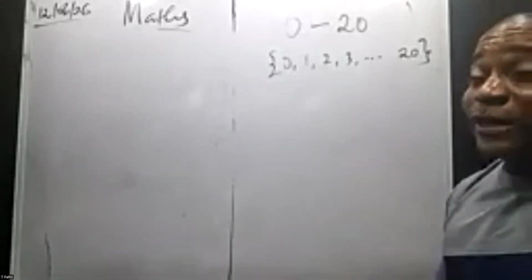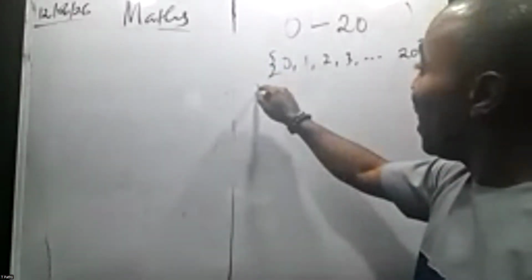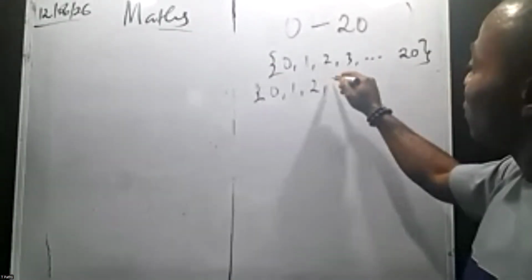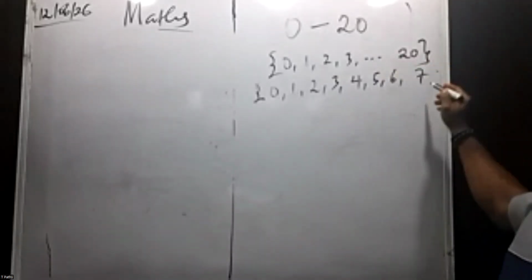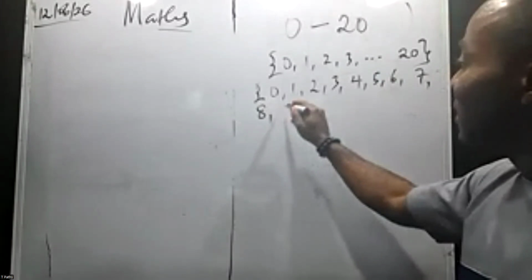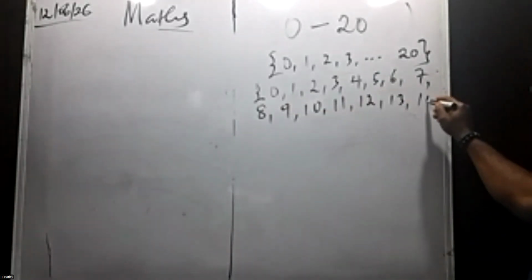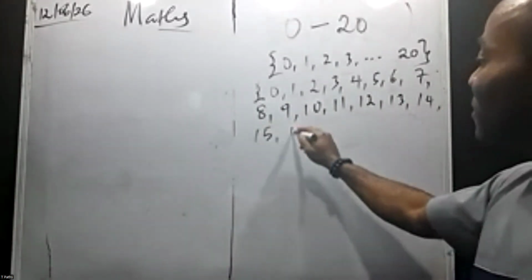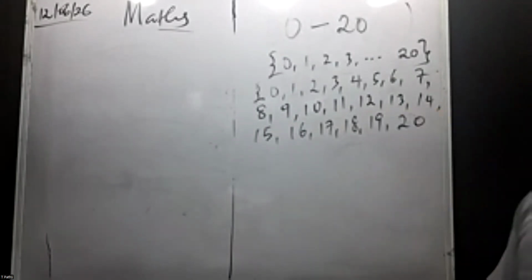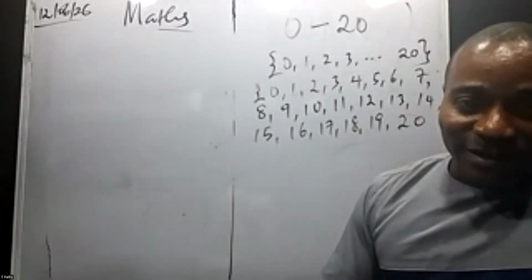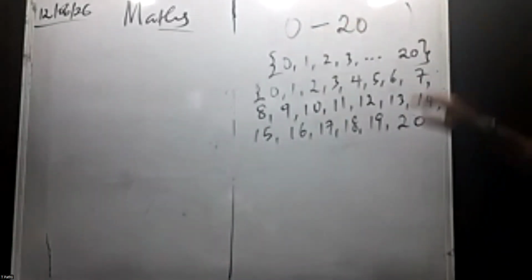That's an odd number. Now, if we list all the numbers from 0 to 20, so we have 0, 1, 2, 3, 4, 5, 6, 7, 8, 9, 10, 11, 12, 13, 14, 15, 16, 17, 18, 19, and 20. All right. Odd numbers now. If you have odd numbers, let's see the odd numbers here.